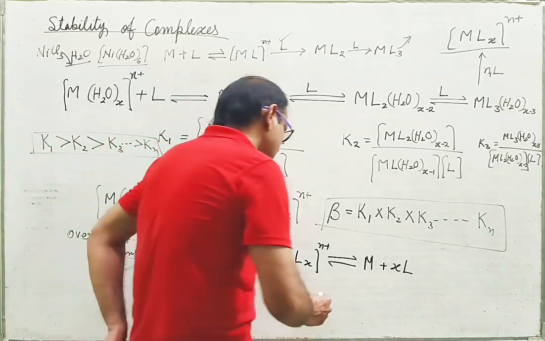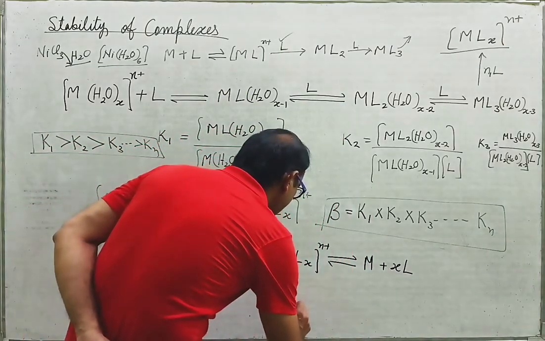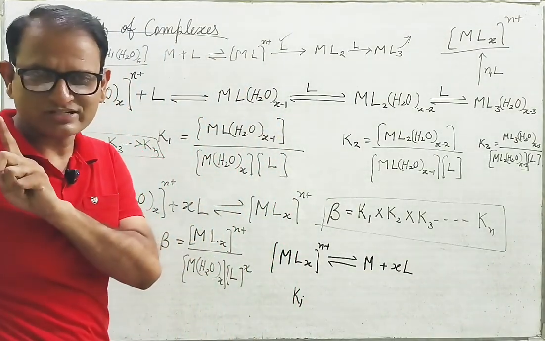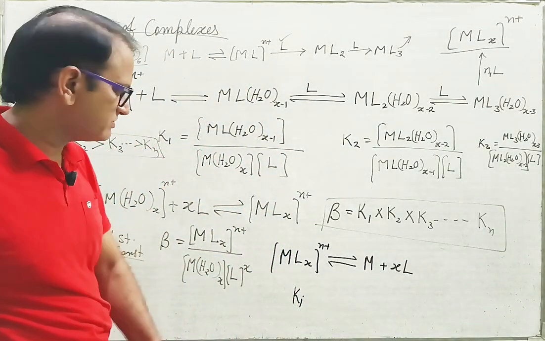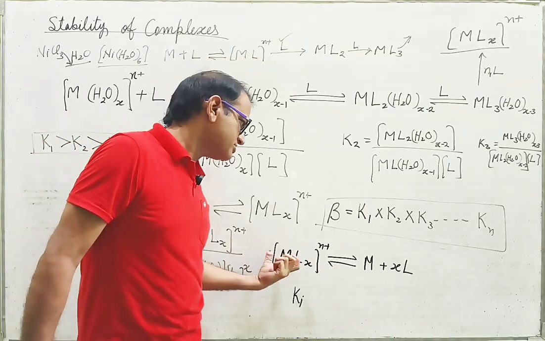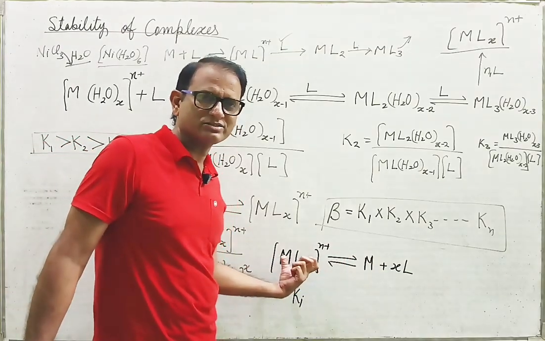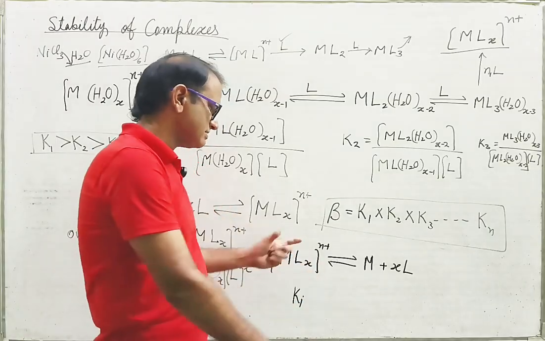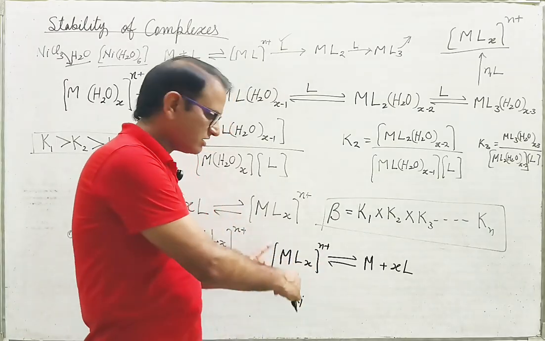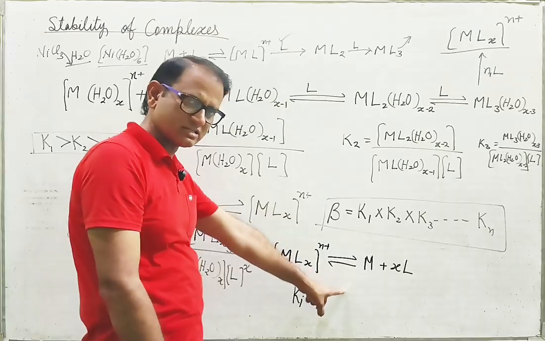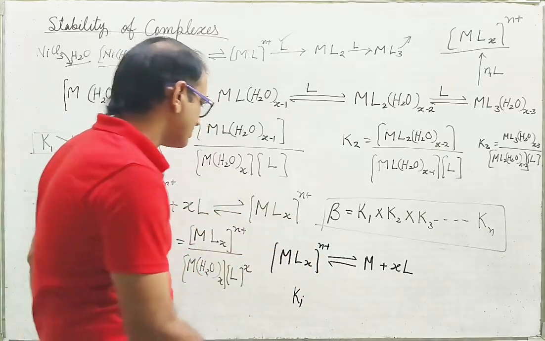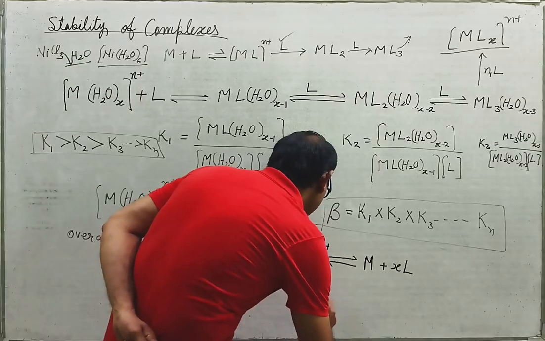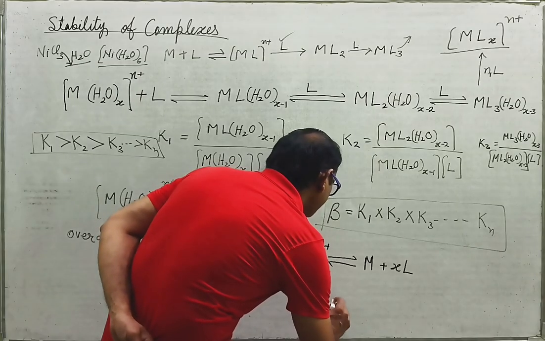So what will happen then, if you take Ki, meaning instability constant. Now we say instability, why? Because now we are dissociating our complex. We considered the stability of this coordination entity, and now we are going to dissociate it in this reaction, because the reverse of formation is dissociation. So Ki will be equal to what?